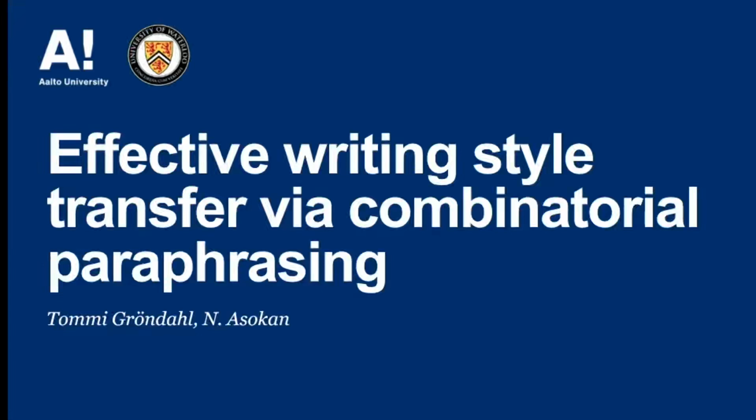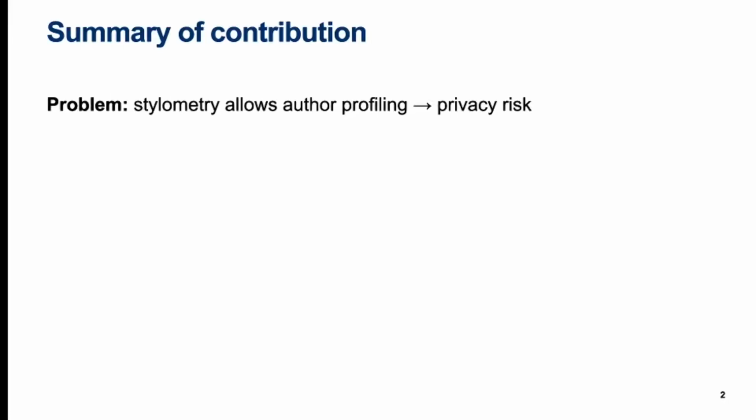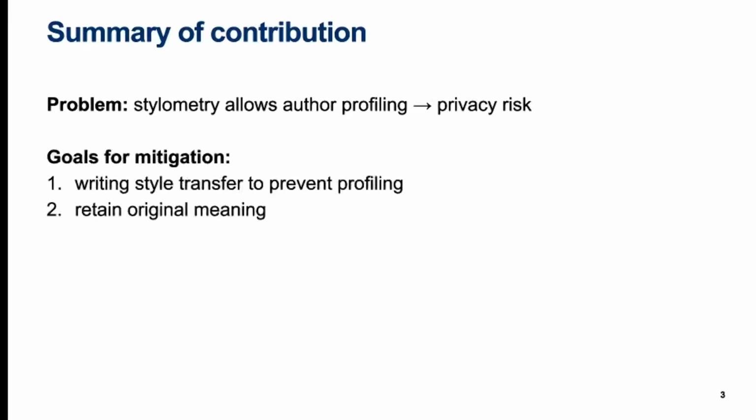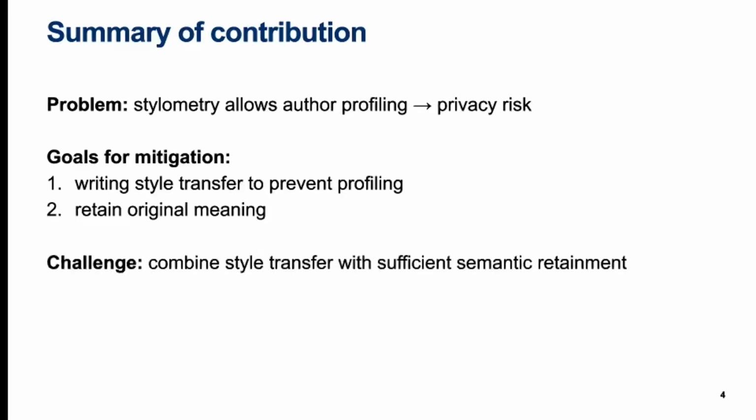on writing style transfer. Natural language processing techniques allow the de-anonymization or profiling of anonymous authors. This is called stylometry. To defend against profiling, the author can perform style transfer. There are two main goals. First, preventing profiling, and secondly, retaining the original semantic interpretation of the text. We show that prior approaches mostly fail at combining these two requirements.